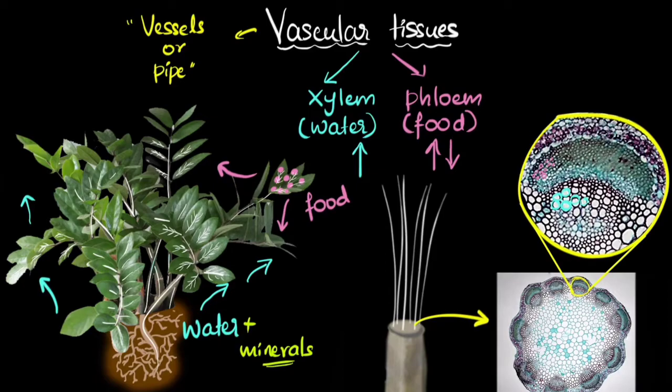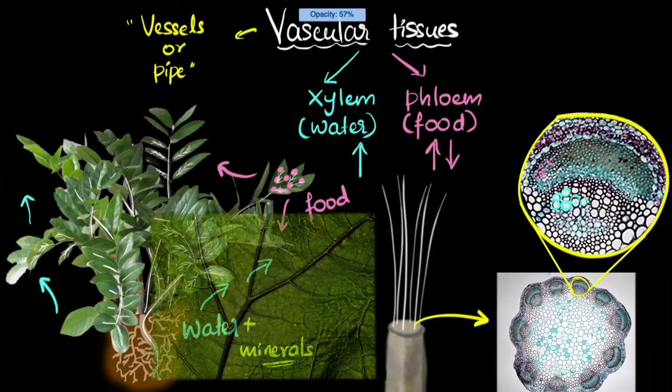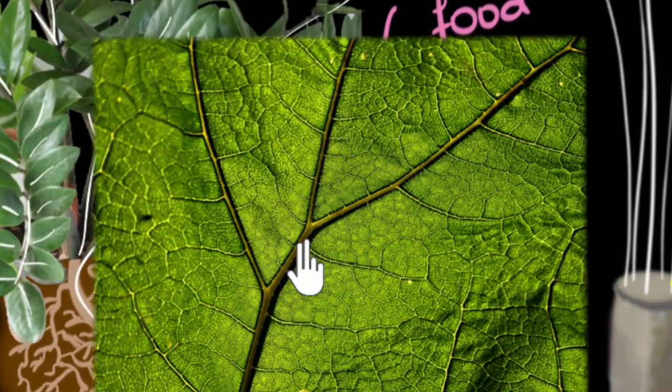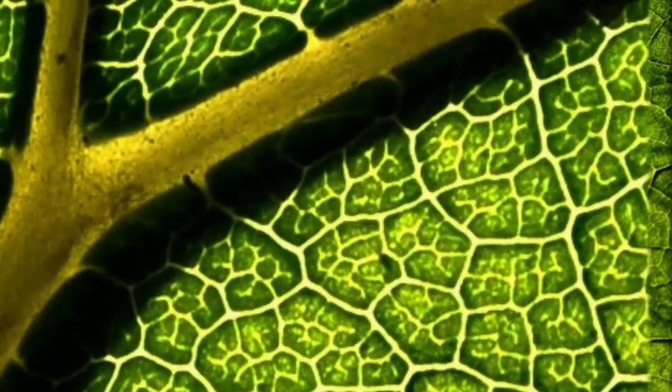So let me show you a zoomed in version of the leaf. Right? You may have seen a leaf like this. The veins that you see in the leaves are actually the xylem and the phloem. These are the vascular tissues. And then you can see they branch off and become smaller and smaller. Let me zoom in even further. And you can see them branching off like a network of roads connecting different parts of the city, right?